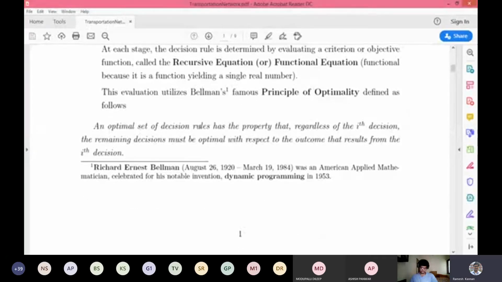An optimal set of decision rules, that is, a set of decisions, has the property that regardless of the ith decision, which is the final decision, the remaining decisions must be optimal with respect to the outcome that results from the ith decision. Which means that if you want an optimal solution, you should take a set of decisions and find the optimal decision at each step so that the final outcome will be an optimum.